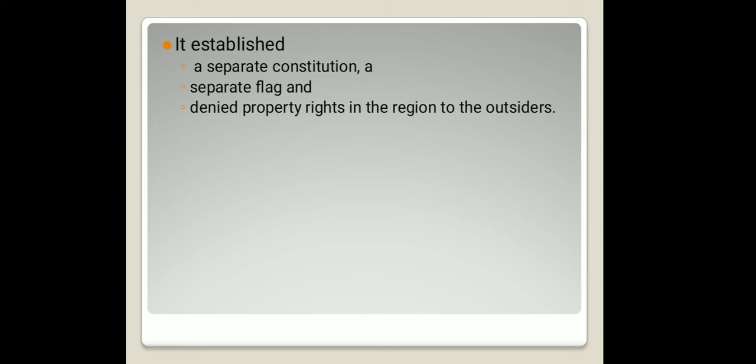It must be remembered that the special status of the erstwhile state of Jammu and Kashmir has been revoked, and it has now been divided into two union territories, Jammu and Kashmir and Ladakh. We have taken a detailed look at this aspect in a video entitled the Jammu and Kashmir Reorganization Act 2019.